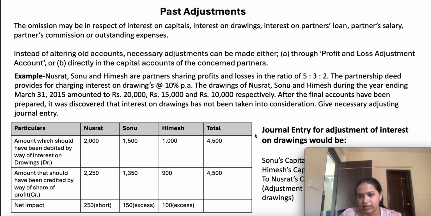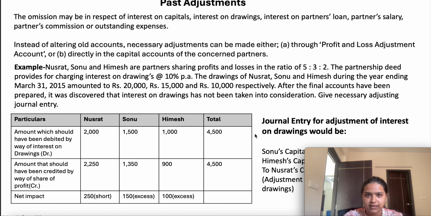Another concept is past adjustments. Sometimes it might be possible that we have to account for interest on capital, interest on drawing, or any profit appropriation, or any salary, commission, or manager commission, but we forgot to record it, like an omission, or suppose it is an error that we have not recorded. So we need to record that, right? Instead of correcting the entire final account, it will be helpful that we can directly post an entry in the capital account instead of rectifying or having a retrospective impact in the earlier accounts. Okay, so let's understand with the example.